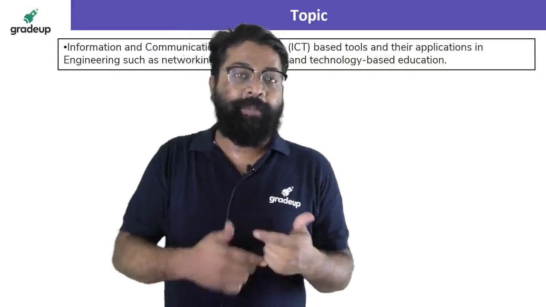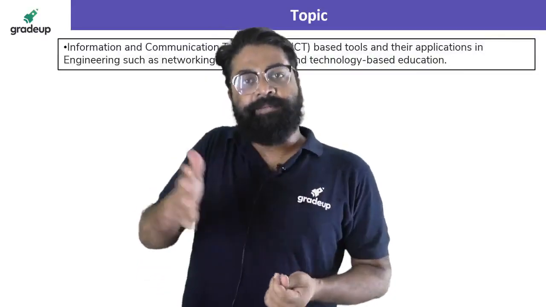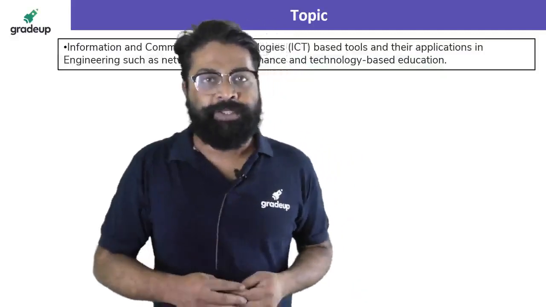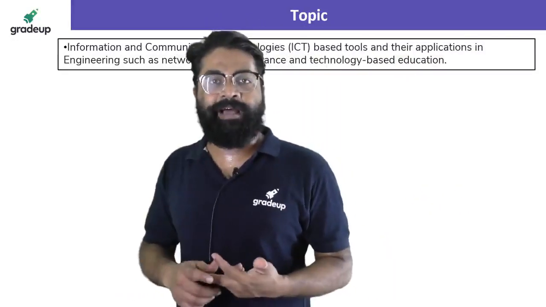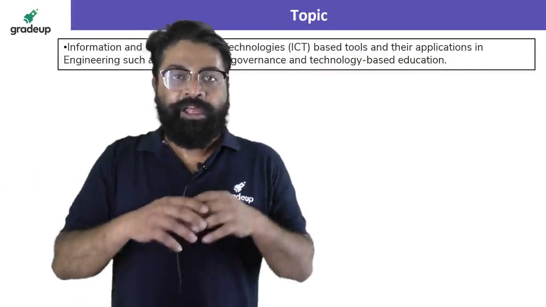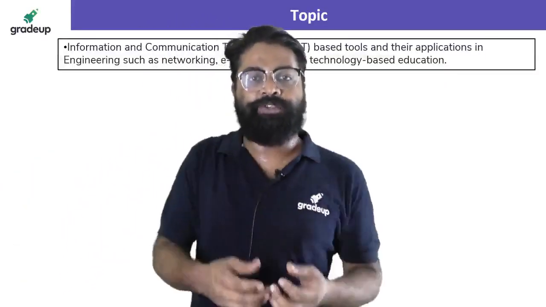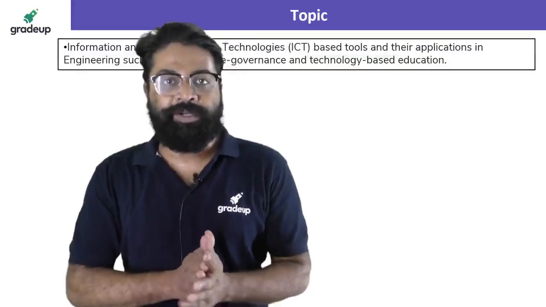So what are the applications of a website? Cloud computing would be there. Different types of tools you will be using. One example is digital signature. Another example is having your Aadhaar card uploaded on DigiLocker. So these are the tools you have to use in e-governance, and the tools you will be using in technology based education.